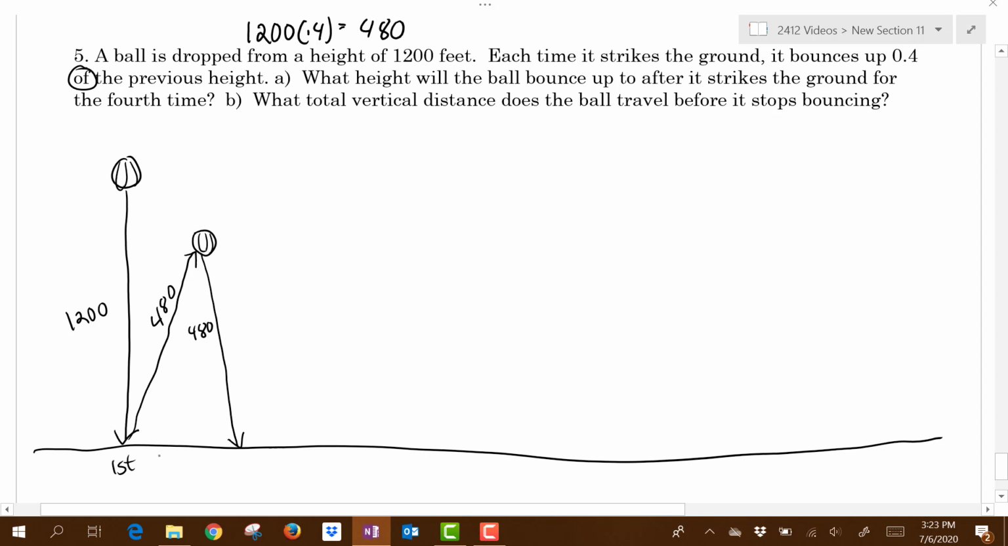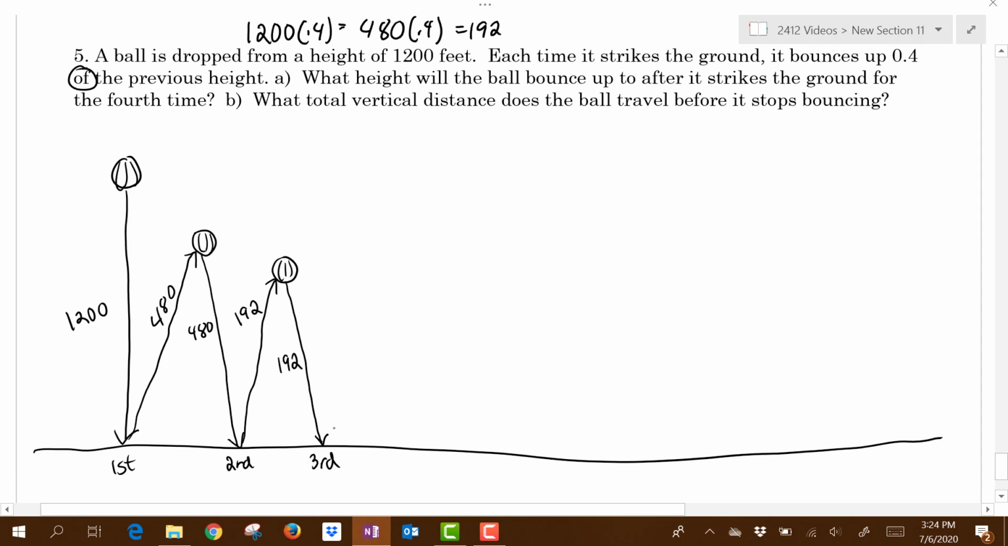All right, so here's the first strike. Here's the second strike. Now we want to figure out what happens after that. Well, it's going to hit the ground, it's going to bounce back up 0.4 again of the previous height. So I'm going to take the last distance, and again I'm going to multiply by 0.4 to get the new distance. So that's 192. And once again, I'm not going to worry too much about scaling. There's our ball. So it bounces back up 192 feet. Of course, if it goes up that much, then it has to come down that much again to get to the ground. So it goes down 192 feet. Okay, so that's the third strike.